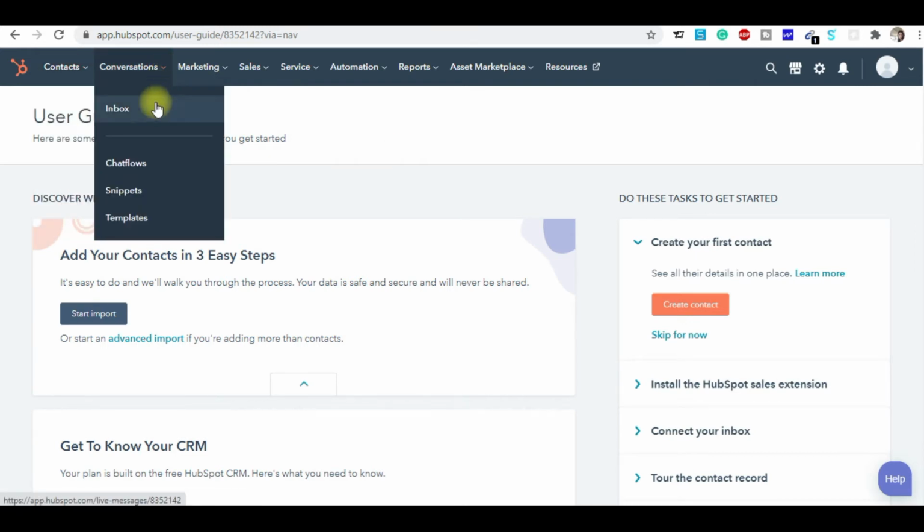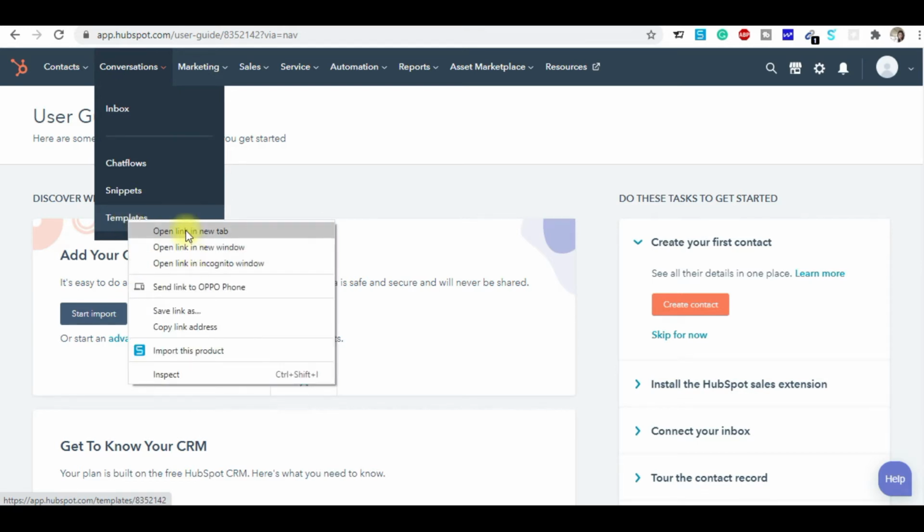In conversation, HubSpot provides you an inbox, like a message box. Like you have WhatsApp or LinkedIn or Facebook, similarly HubSpot offers an inbox, which is absolutely free, guys. This dashboard which I'm showing is the absolutely free dashboard. I'm not using any paid part of HubSpot. This is the free one I'm using. In conversation, you can get an inbox, the flow chart, the snippets, and the templates, right?